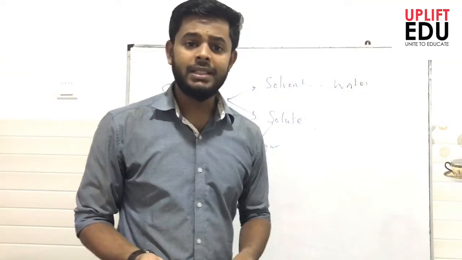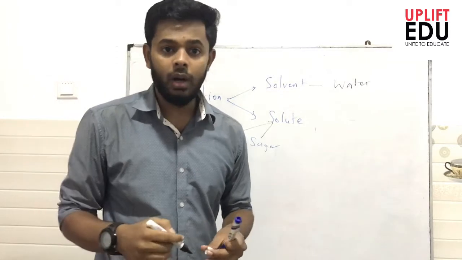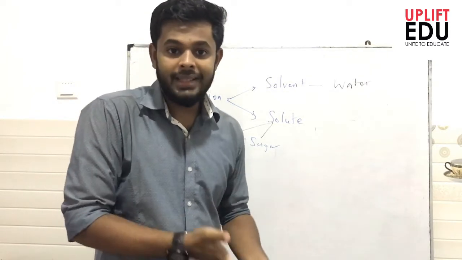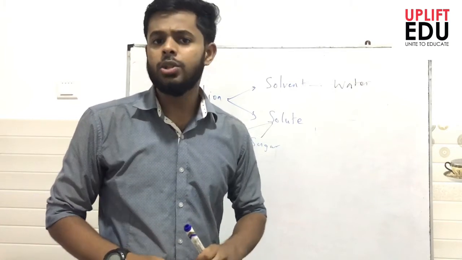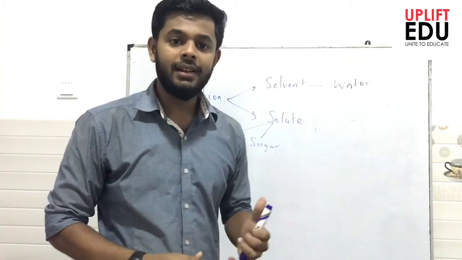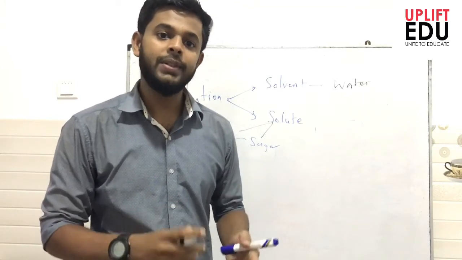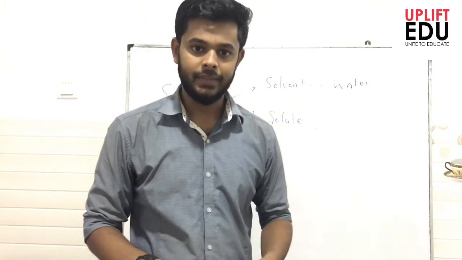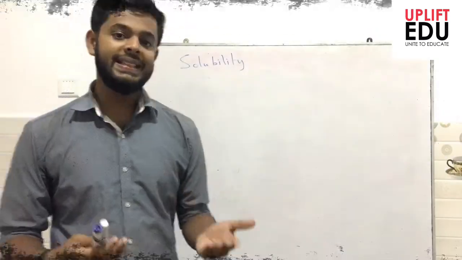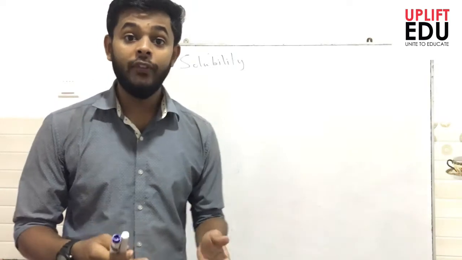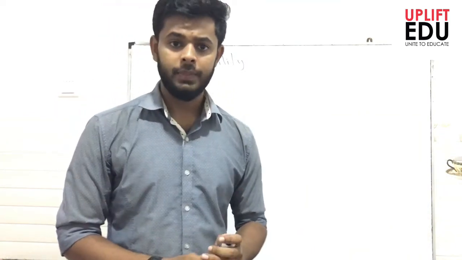Okay. As another example, if you consider sugar dissolved in water, it forms a sugar solution. Sugar acts as a solute, and at the same time water acts as a solvent. So with this you can predict more examples of solutions, solutes and solvents. Now let's move our discussion to the solubility of solutes in solvents.